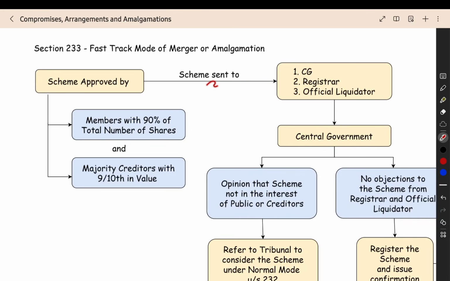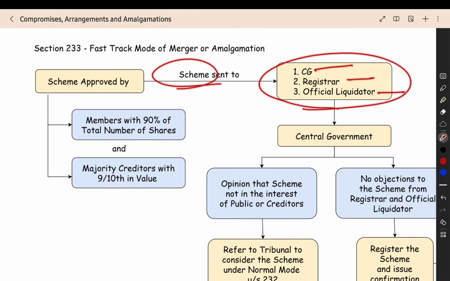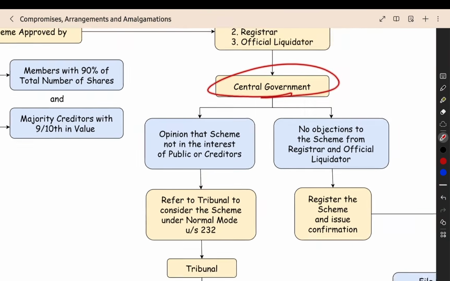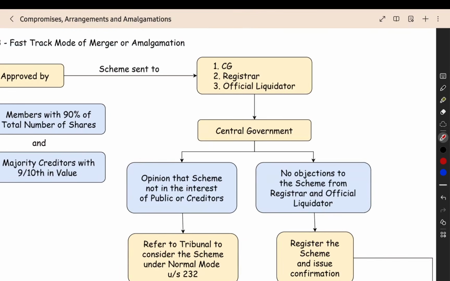Then after getting the approval, you will send the scheme to the central government, registrar, and official liquidator again. Earlier the draft scheme also you sent to the registrar and official liquidator. Now again the final scheme, after getting the approval, you are sending to the registrar and official liquidator along with the central government. Now the central government will see whether it is in the public interest or in the interest of the creditors. They will see whether the scheme is proper or not. Now here one more thing is there. The registrar and official liquidator can also give any objection at this stage. Now also they can tell if they have any objection.